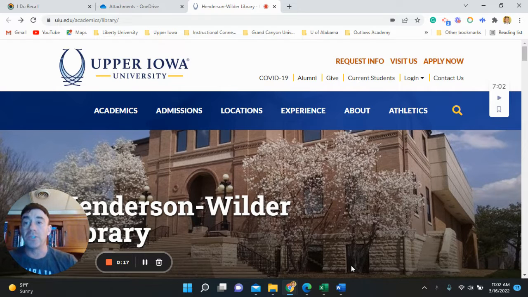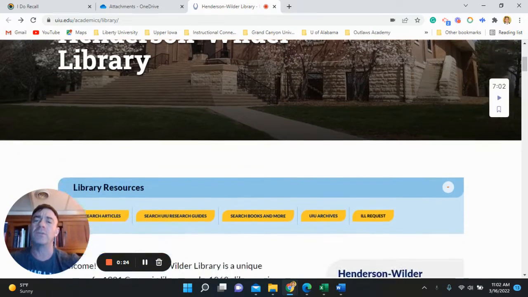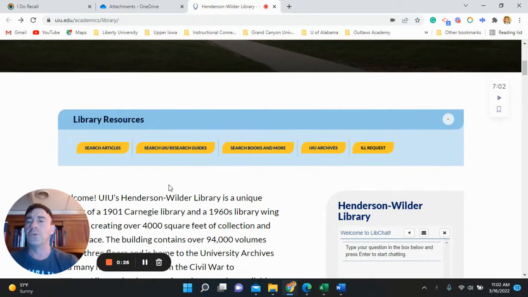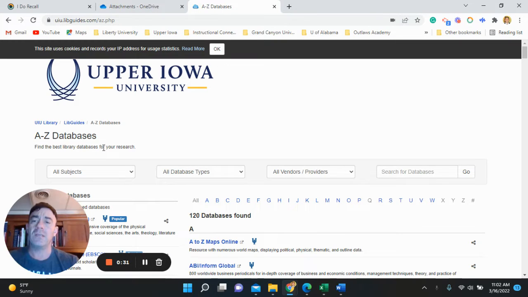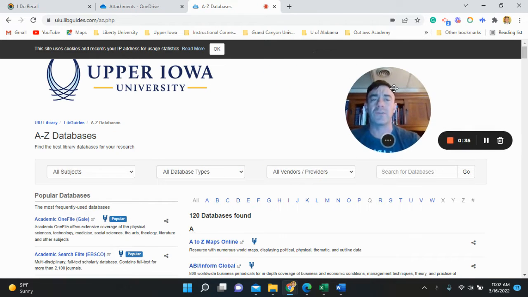The first thing you want to do is go to Upper Iowa University academic/library. Hopefully you've been here before. And whenever you scroll down, you want to go to search articles. Okay. This is going to take you to a page of the different databases, different ways to look things up.